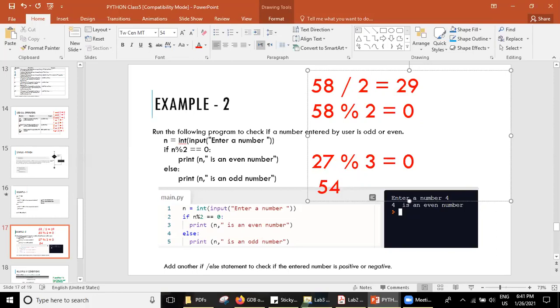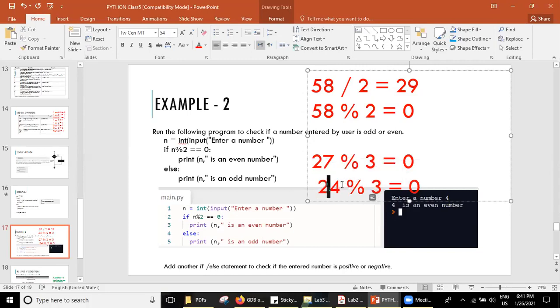How? Remainder is 0. Very good. When you divide 54 by 3, it will give you the remainder 0, and that's why 54 is divisible by 3, or 3 is a divisor of 54.